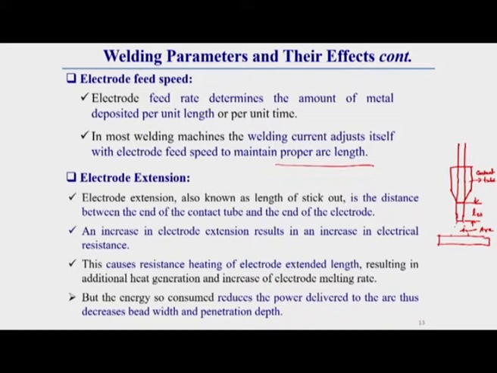So length of stick out is the extension of the electrode coming out from the contact tube tip to the arc position.